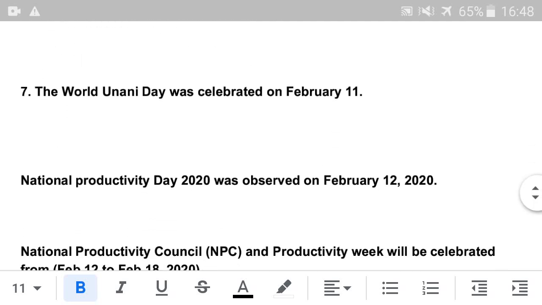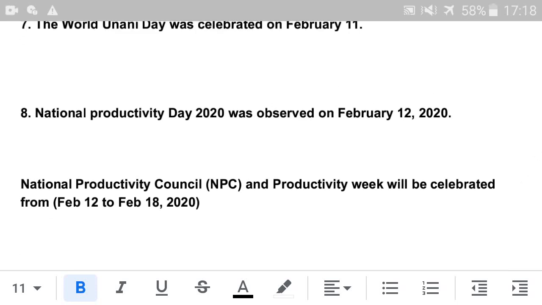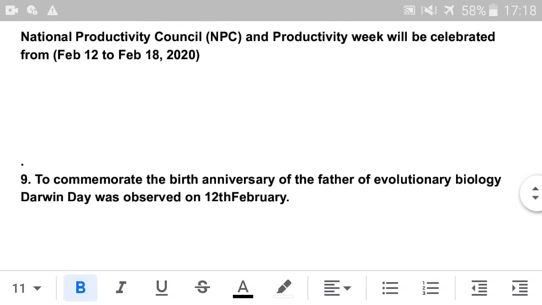Next is World Unani Day, which was celebrated on 11th February. Next is National Productivity Day 2020, which was observed on 12th February. The National Productivity Council's Productivity Week will be celebrated from 12 to 18 February. Next, to commemorate the birth anniversary of the father of evolutionary biology, Darwin Day was observed on 12th February.